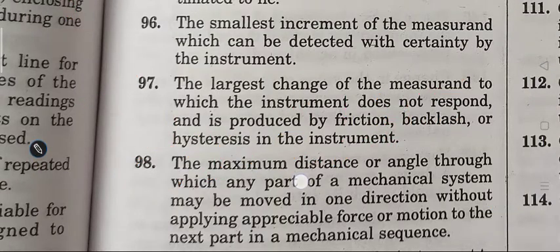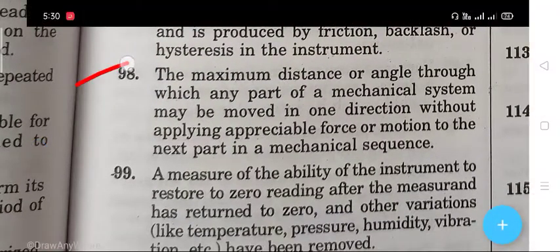Next question, question 98, is the maximum distance or angle through which any part of a mechanical system may be moved in one direction without applying appreciable force or motion to the next part in a mechanical sequence. The right answer is back